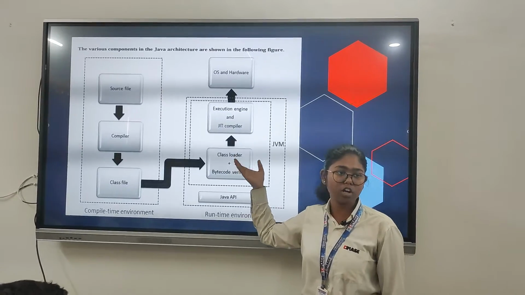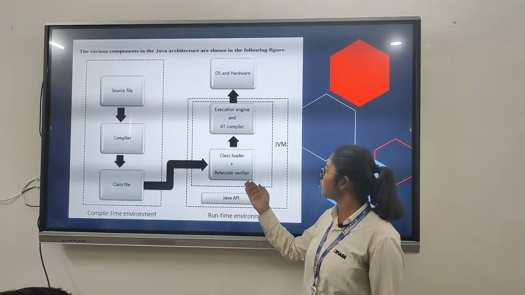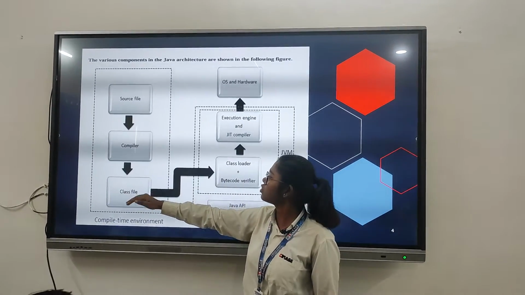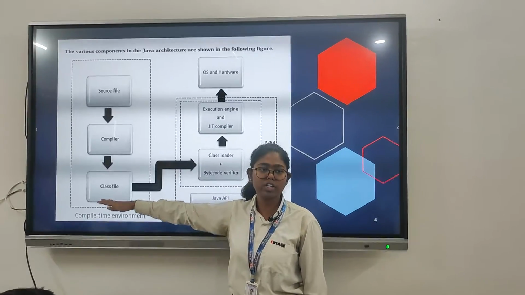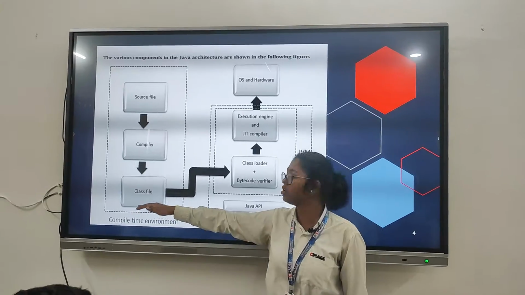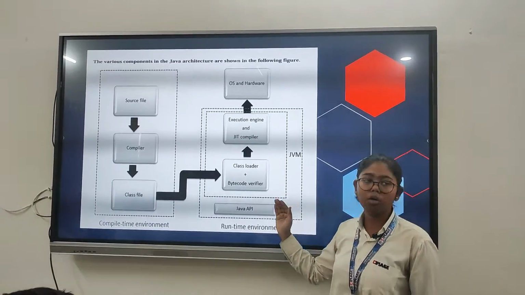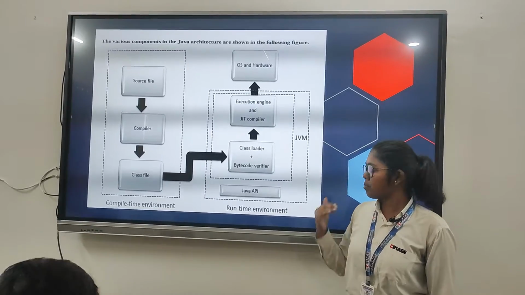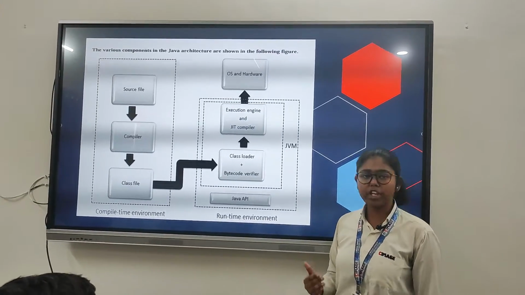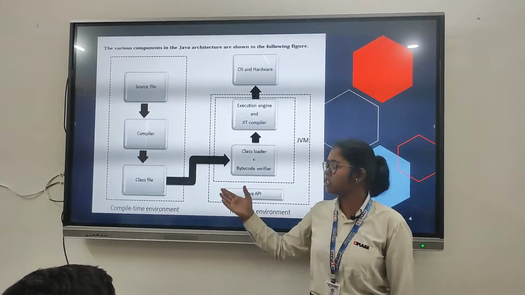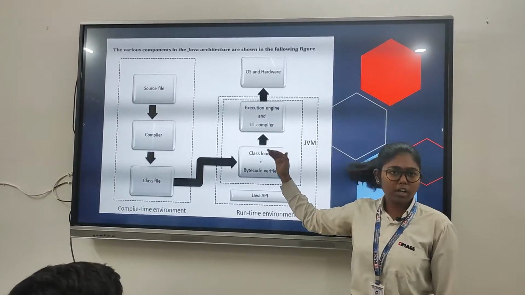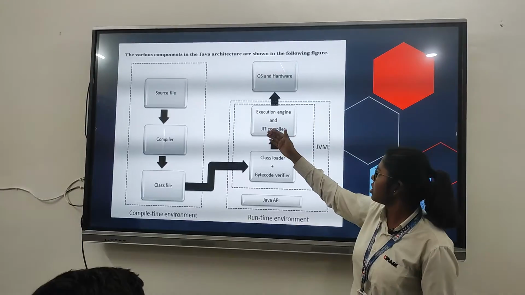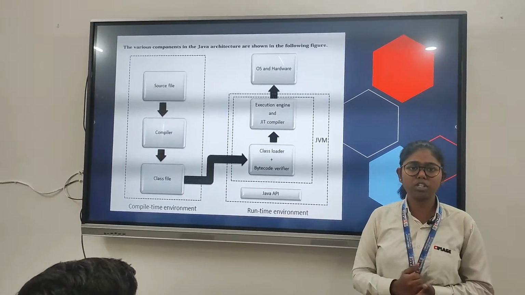And we have a bytecode verifier, because in the class file all code is converted into bytecode. So the bytecode verifier has the job to verify whether the bytecode is completely fine or not, and if there is any security threat, it will stop there only. After checking the bytecode, it will go to the execution engine, and the execution engine does its work.